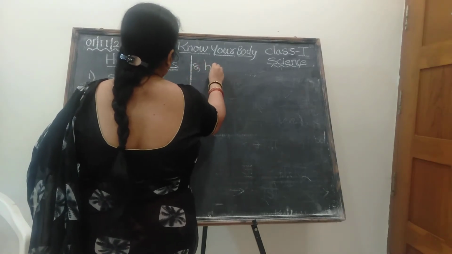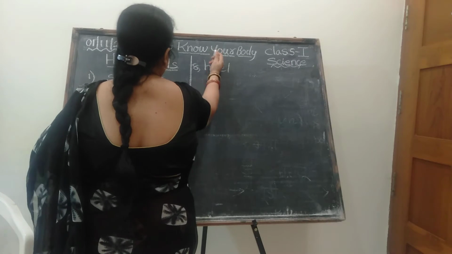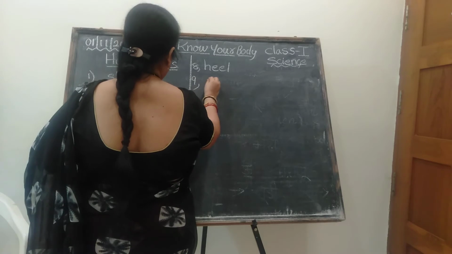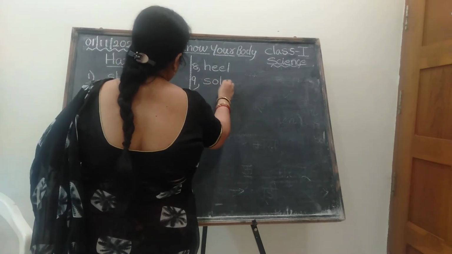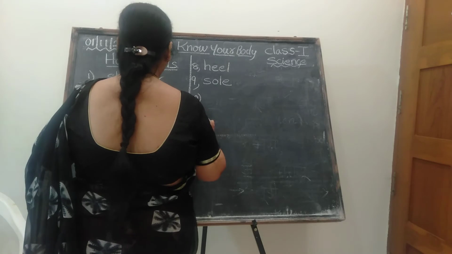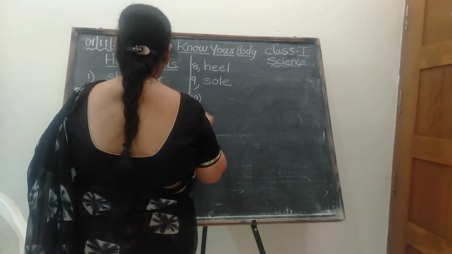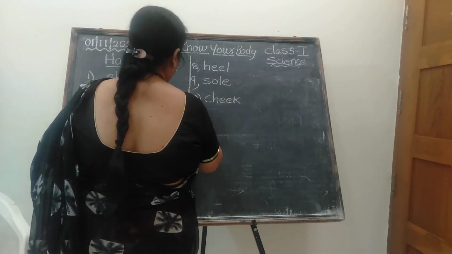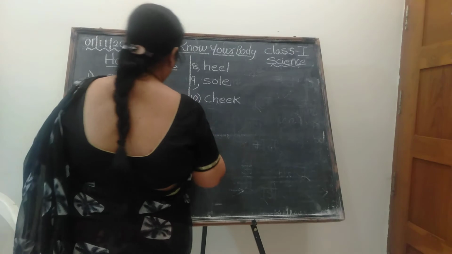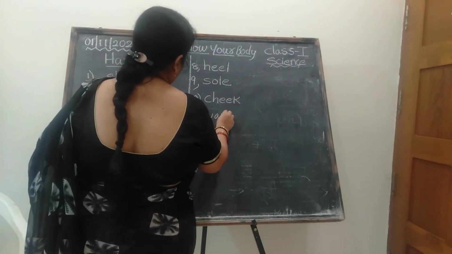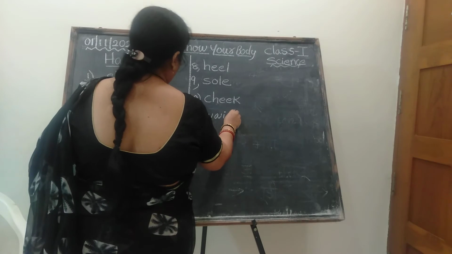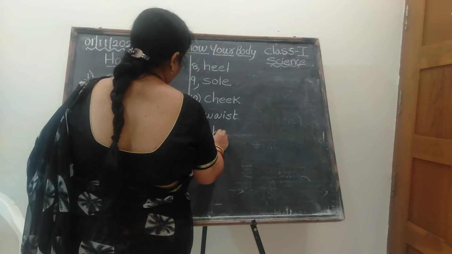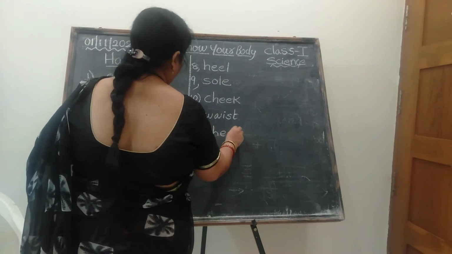Heel. H-E-E-L, heel. Sole. S-O-L-E, sole. Tenth one, spell the word of cheek. C-H-E-E-K, cheek. Waist. W-A-I-S-T. Okay, twelfth one, spell the word of chest. C-H-E-S-T, chest.